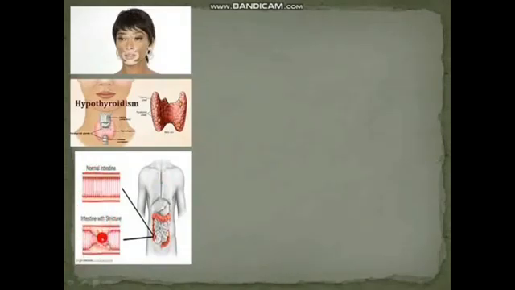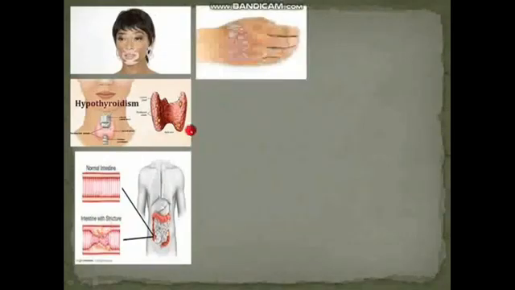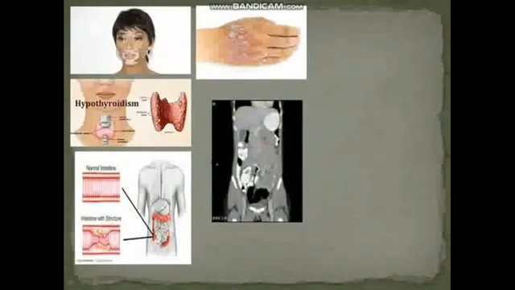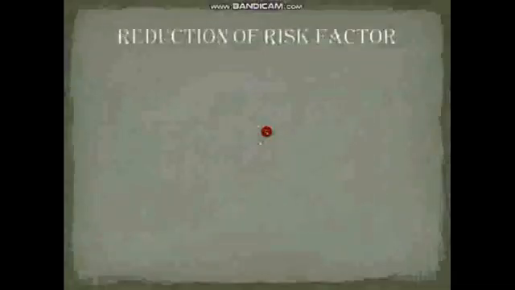Due to this, the walls of the intestine become narrow. Now this is cirrhosis. Then this is the diagram of lymphoma. All these pictures show the risk factors.